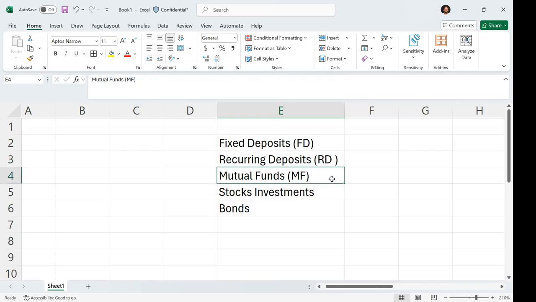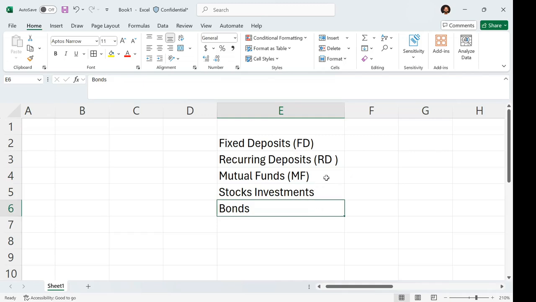Third is the mutual fund, which everyone thinks is a risky market. But as per my knowledge, this is a safe market if we know about mutual funds. If we invest efficiently, then we can earn a lot. Fourth is investing in stocks individually. Fifth is bonds. It might be government bonds or corporate bonds.